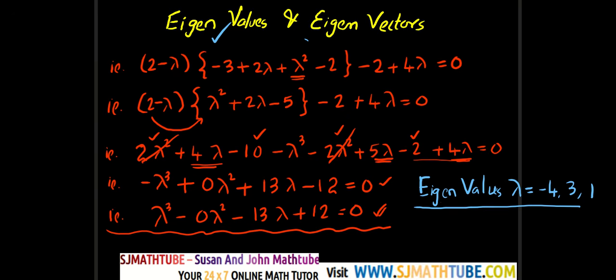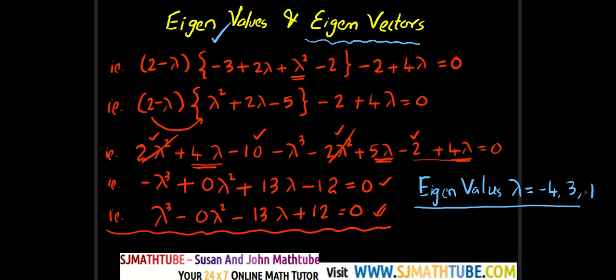Now we are planning to find the second part, the eigenvectors. And now look at this. This is type 1. Type 1 in the sense all the eigenvalues are distinct. In the coming videos, we'll be doing problems where 2 of them are equal and all the 3 are equal.